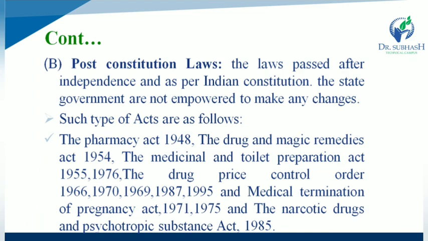So what is the Drug Price Control Order 1966, 1970? First of all, the DPCO, Drug Price Control Order, was constituted in 1966, and after 1966 it was modified in 1970. After that, it was modified in 1987, and like that. So that is about pre-constitution law and post-constitution law.